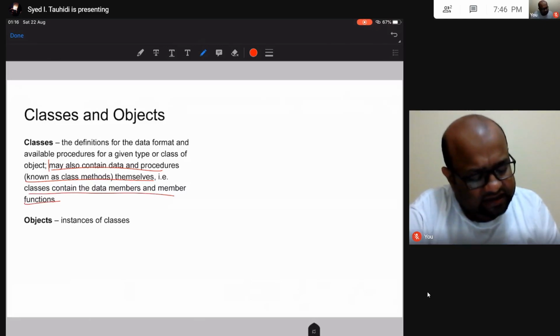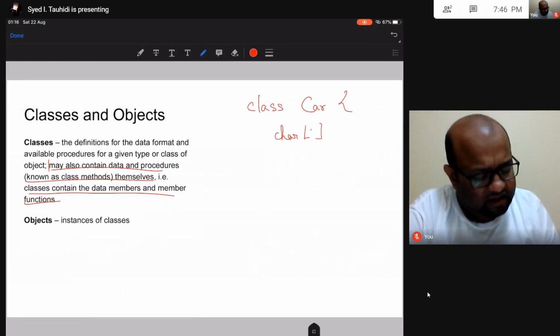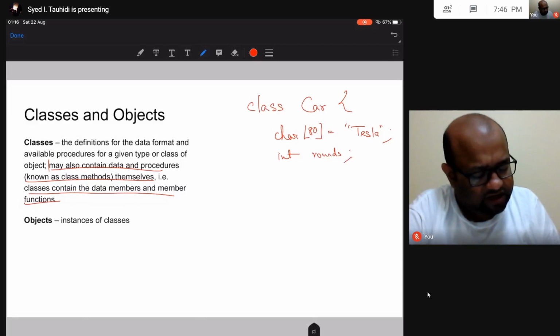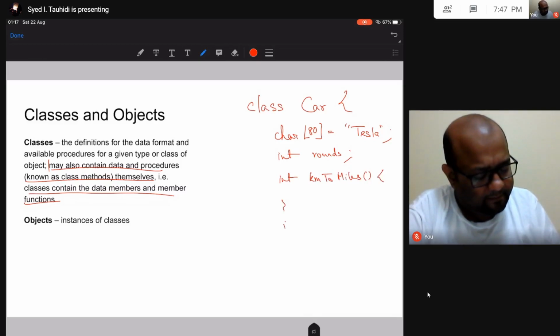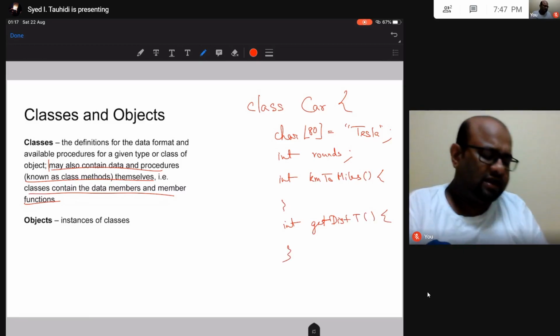So a class is essentially, say, a car. It will have a string, Tesla, and it will have some int, say rounds, and it will have some function, kilometer to miles, and it will have some function, get distance traveled. Okay, so this is what a class looks like.